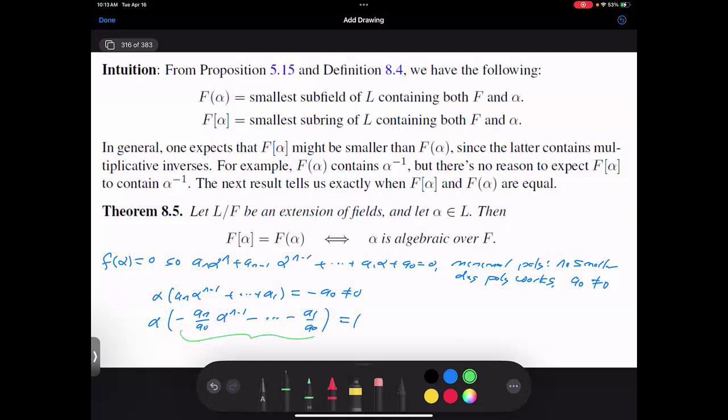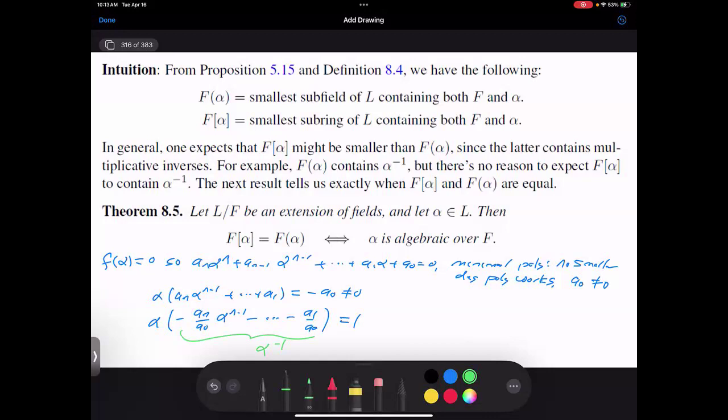And so here is alpha inverse. So we showed that we can invert alpha if alpha is the root of a polynomial of smallest degree.